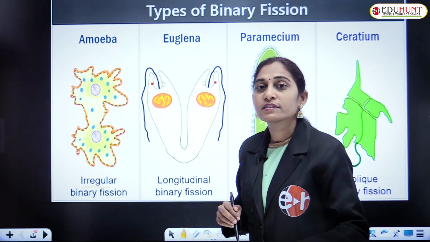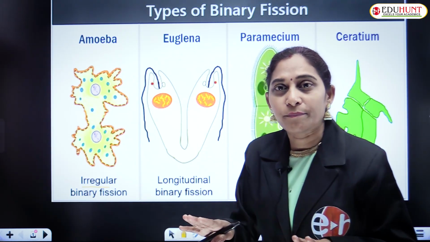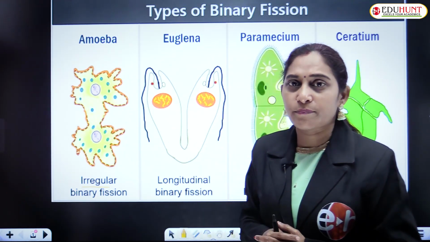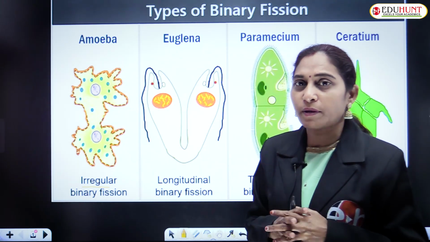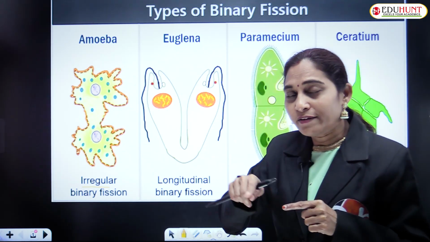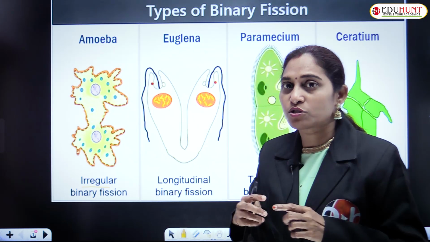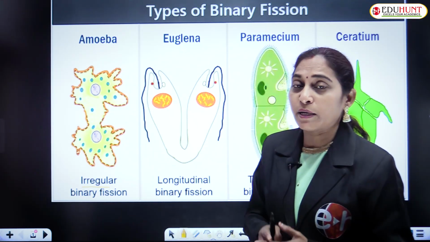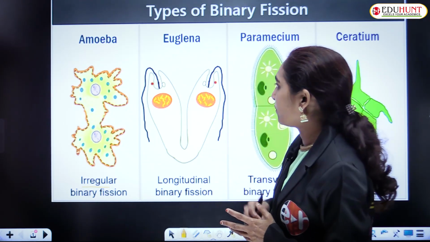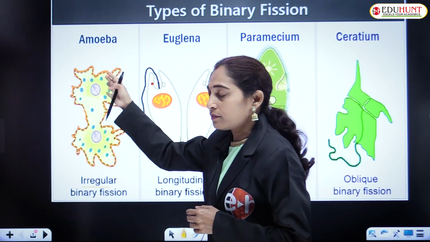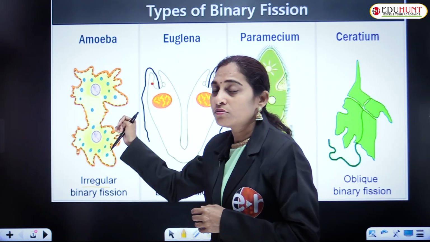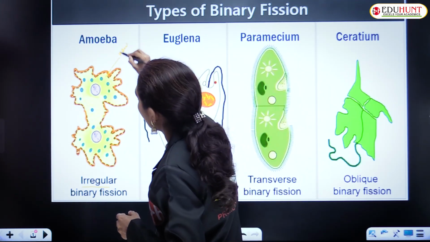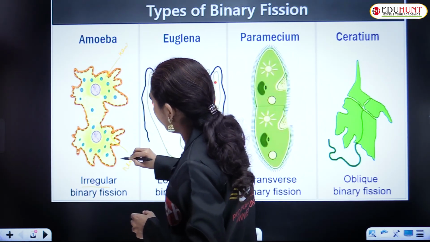As you know, amoeba has no shape. It is wavy, and there is no fixed shape for amoeba, because it gives out some projections called pseudopodia. Because of those projections, it doesn't have any shape. A particular shape is not there for amoeba. Look, this amoeba divided into two, and these are the two new individuals. It is a new one and it is also a new individual.